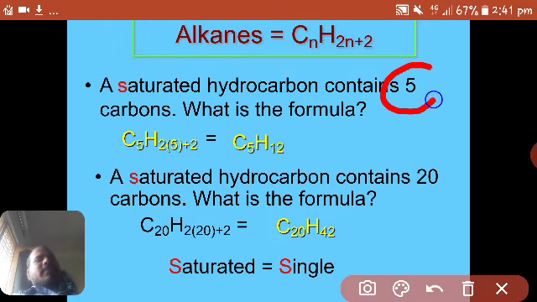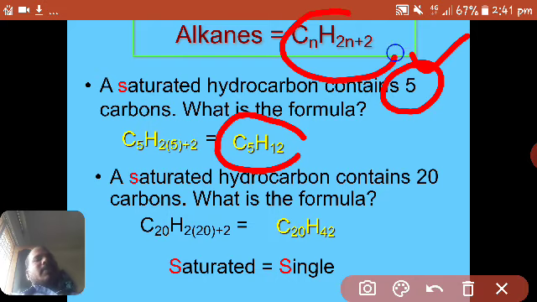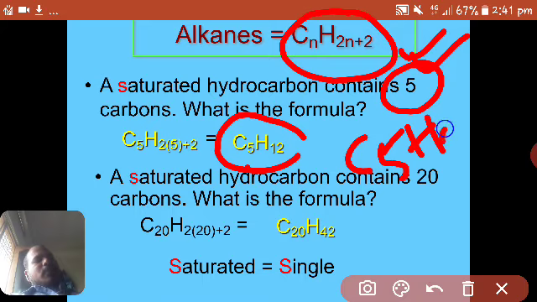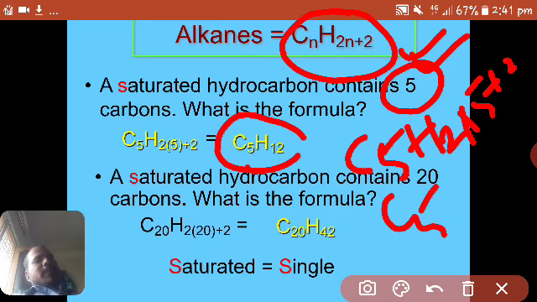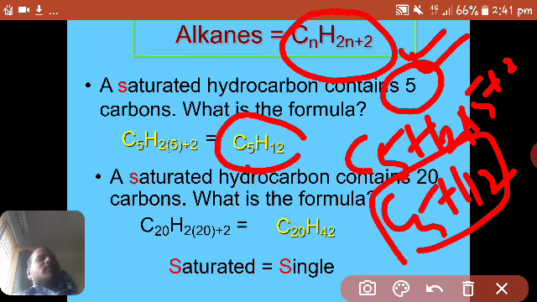We should keep in mind that there is a relationship between the number of carbon atoms and the prefix or name. Once again, if there is one carbon atom in an alkane, it is called methane. Two carbon atoms, ethane. Three, propane. Four, butane. Five, pentane.